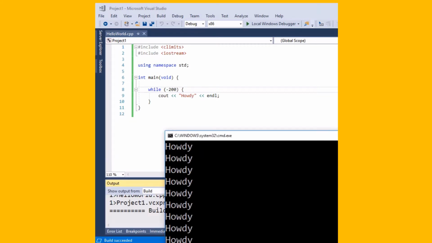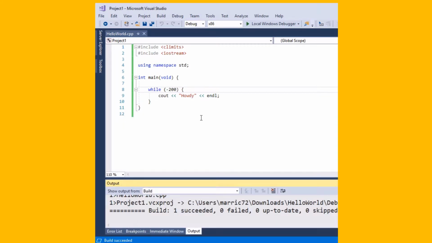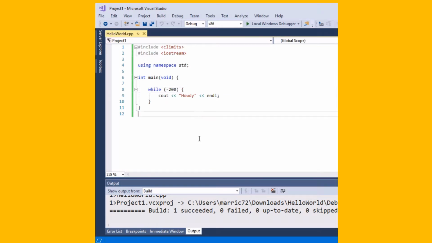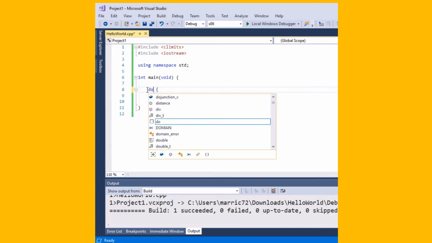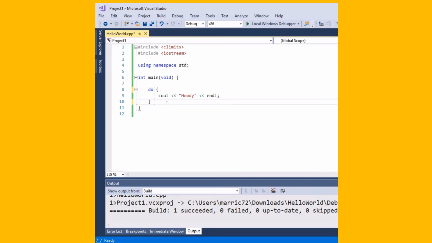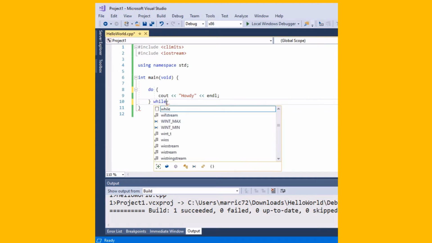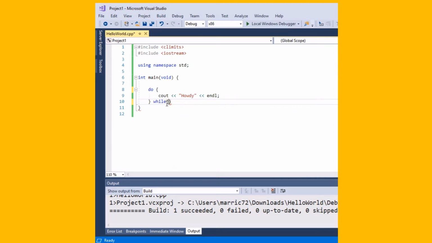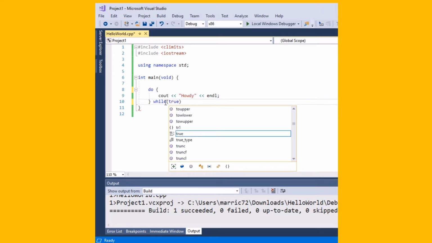So that was while loops, and there's also do while loops. So we can switch this around a little bit and say we want to do something at least once, and we will check the condition at the end. And so while, and it would really be nice if this isn't an infinite loop, but if I wanted it to be an infinite loop, I have anything that's true inside of here.